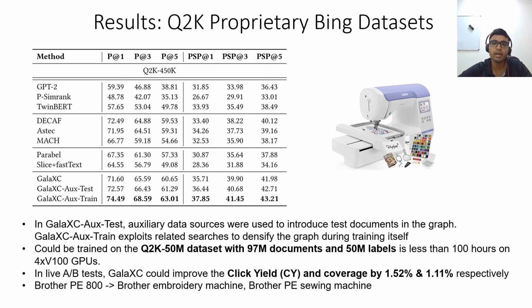Further, human labeling by expert judges established that GalaXC could increase the quality of predictions by 16% over state-of-the-art techniques in production. As an example, for the query brother PE800, GalaXC could exploit its graph to learn that semantic concepts like sewing and embroidery are related to the query, which can't be inferred based on the query text itself. GalaXC could thus bring new keyword matches like brother embroidery machine and brother PE sewing machine, which were not captured previously by other techniques in production.